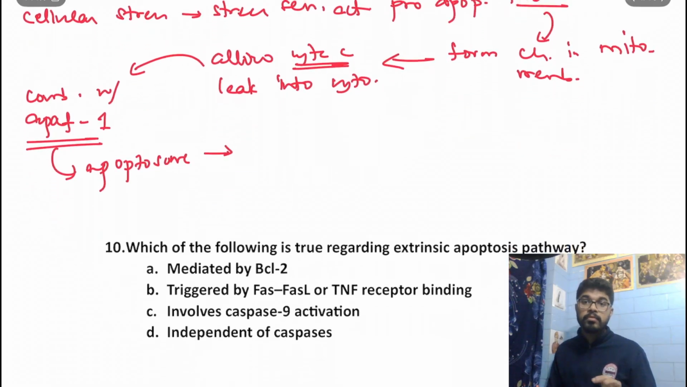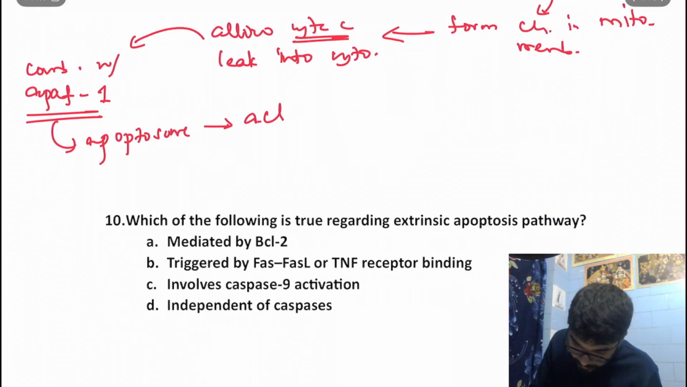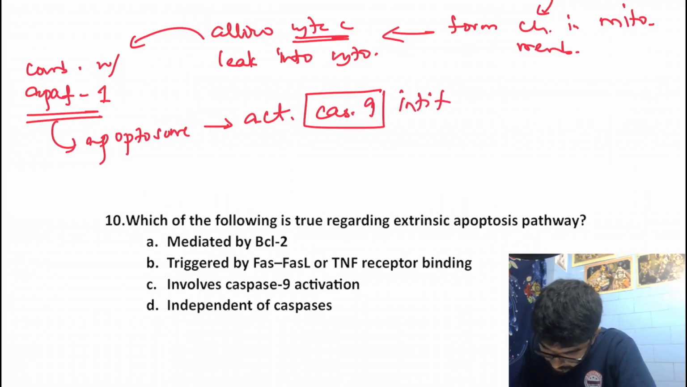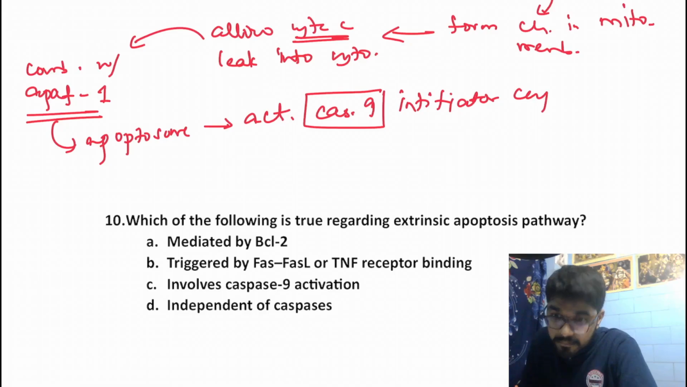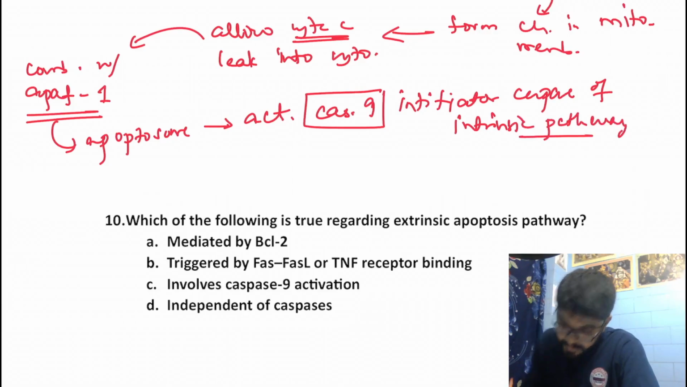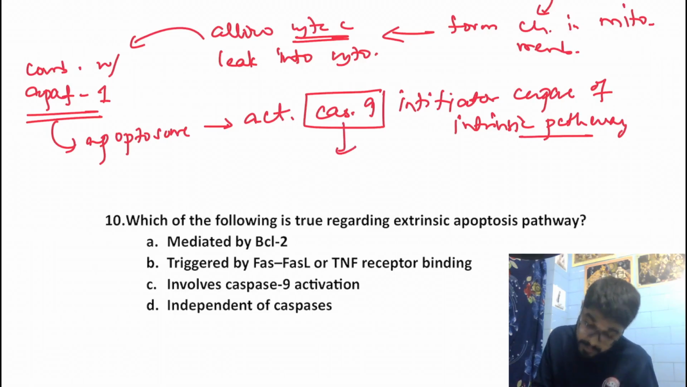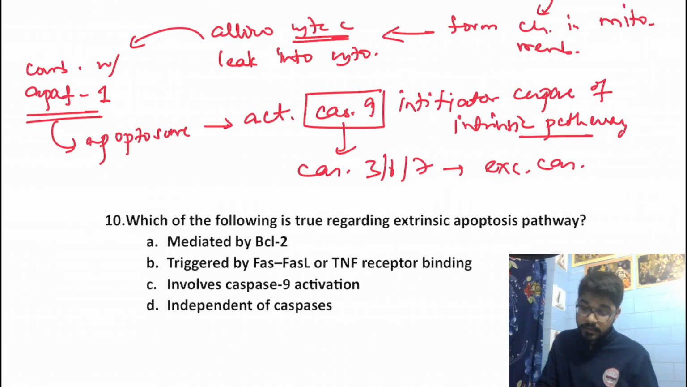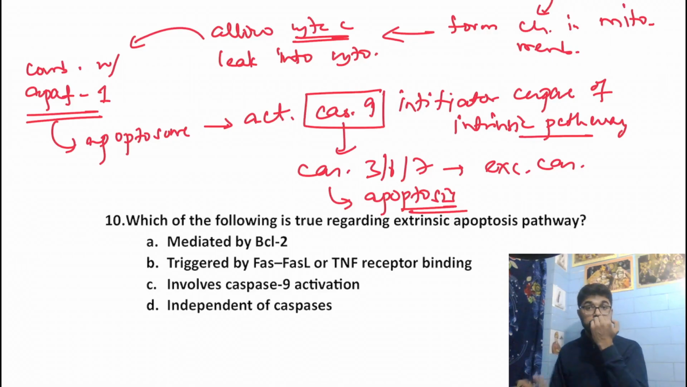Now this apoptosome is something which can activate our caspase enzymes, activate caspase 9. Now this caspase 9 over here is the initiator caspase of the intrinsic pathway. This caspase 9 activates caspase 3, 6 and 7, which are the executioner caspases. And this finally leads to apoptosis. So this is the intrinsic pathway.